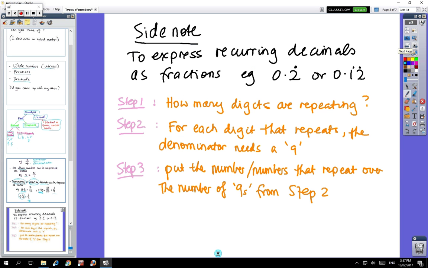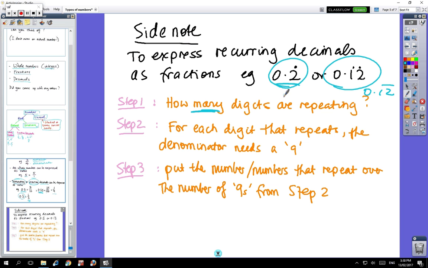How can you express recurring decimals as fractions for the ones you don't know of by heart? Like for instance, 0.2 recurring or 0.12 recurring. Now, 0.12 recurring could also be written as a line above the 1 and the 2. Okay, so that's another way of writing things. So here's how you can turn recurring decimals into fractions. So step 1 is how many digits are repeating.